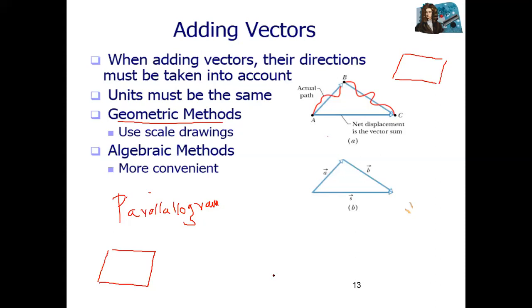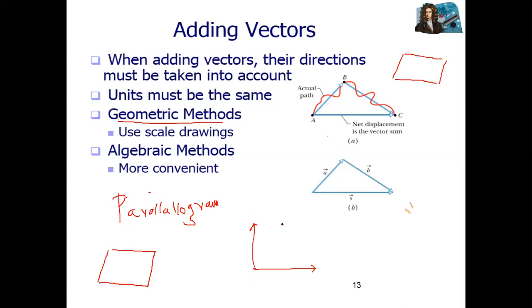Parallelogram law, when two vectors are given, but not in the way of head to tail rule. Like one vector is like this one, and the second vector is like this one. It means these are not head to tail. Both start from tail to tail. You can see here.